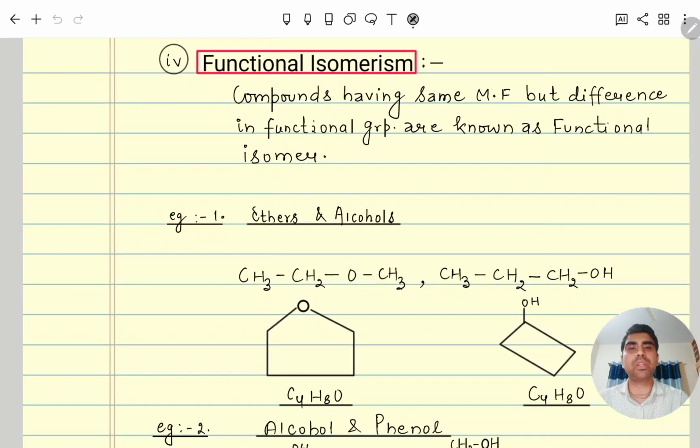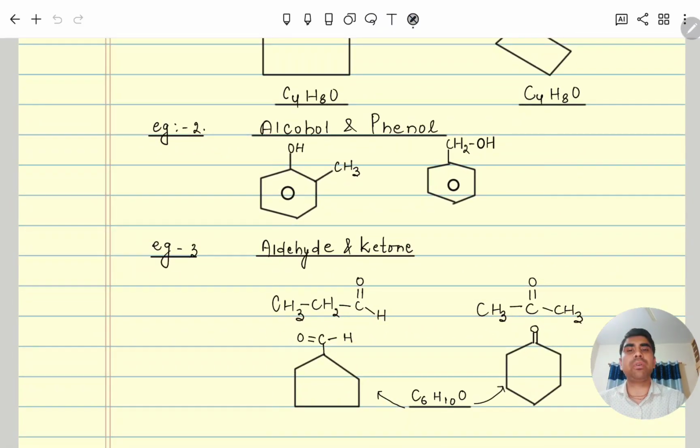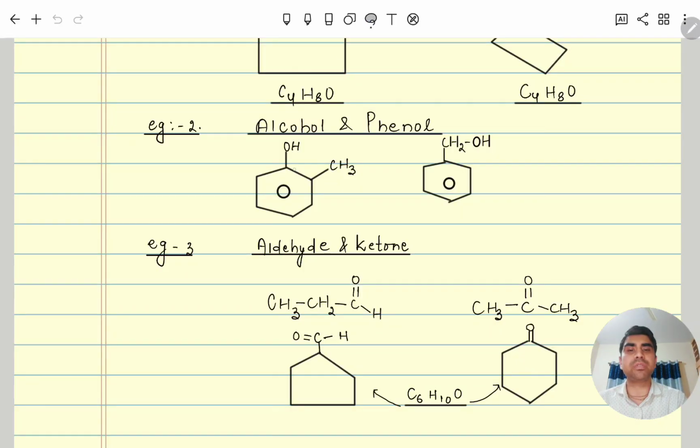So in functional isomers, the molecular formula will be the same, only what will be different? The functional group will be different, like ether and alcohol. So you can see this is an ether, and this is an alcohol, molecular formula the same. This is a cyclic ether and this is an alcohol. Similarly, alcohol and phenol are two different functional groups. So you can see this is a phenol, whereas this one is an alcohol.